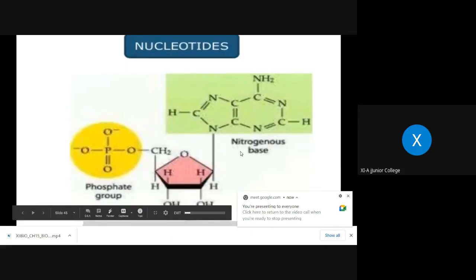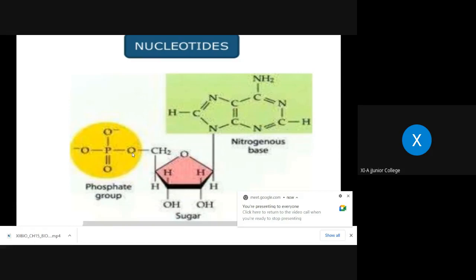Okay, this is the structure of a nucleotide, where the nitrogen base is attached to the first carbon, and to the fifth carbon the phosphate group is attached. This is a single unit of nucleotide. Now, what is the difference between nucleotide and nucleoside? When a phosphate group gets attached to the nucleoside, then you can say that it is the nucleotide. And what is nucleoside? Pentose sugar and nitrogen base together form a nucleoside.